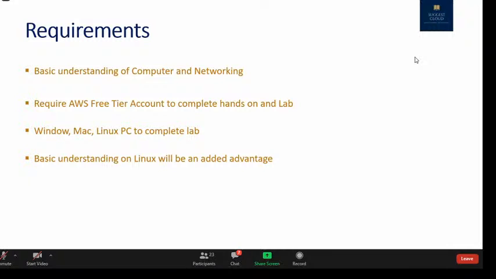And also maybe in a later section I'll share a video on how to create an AWS account, but that is very important. And you should have a Windows, Mac, or Linux PC to complete a lab. You should have a personal laptop and internet, obviously. And in coming slides, I'll tell you how to access an AWS account and what things are required. We have already covered it, because for AWS cloud, everything is on the internet. So that's the concept of cloud computing, which I'm just going to cover now.